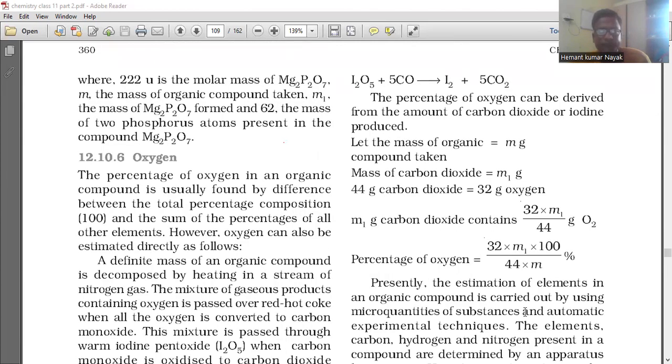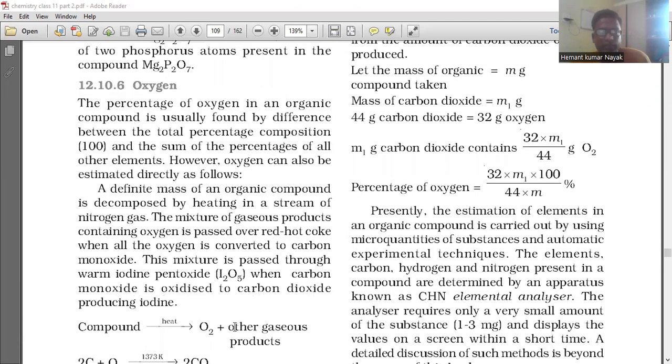So these are the methods for qualitative and quantitative analysis of different elements other than carbon and hydrogen. And for oxygen, the percentage of oxygen in an organic compound is usually found by difference between the total percentage composition, 100, and the sum of the percentages of all other elements. However, oxygen can also be estimated directly as follows.